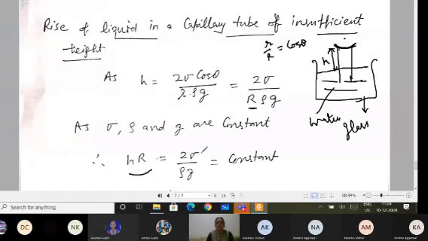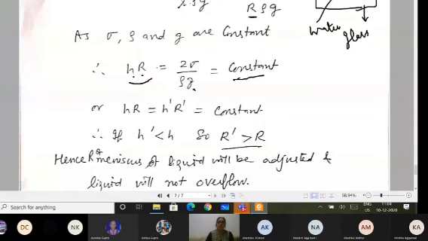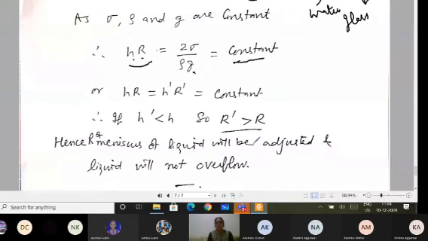Now the surface tension sigma of water is constant at a given temperature. Rho, the density of water, is also constant, and g, the acceleration due to gravity, is constant. So hR becomes constant. If h is less, then R increases so as to keep the product of h and R constant. So if the height is insufficient, the meniscus of the liquid will be adjusted and the liquid will not overflow. This point is to be noted.